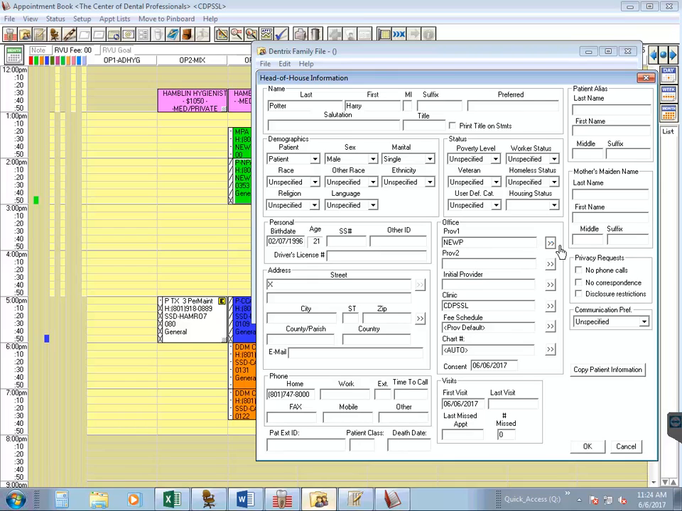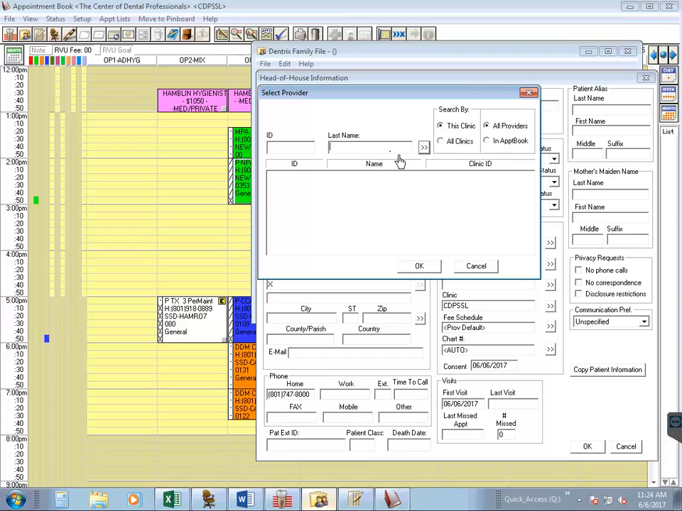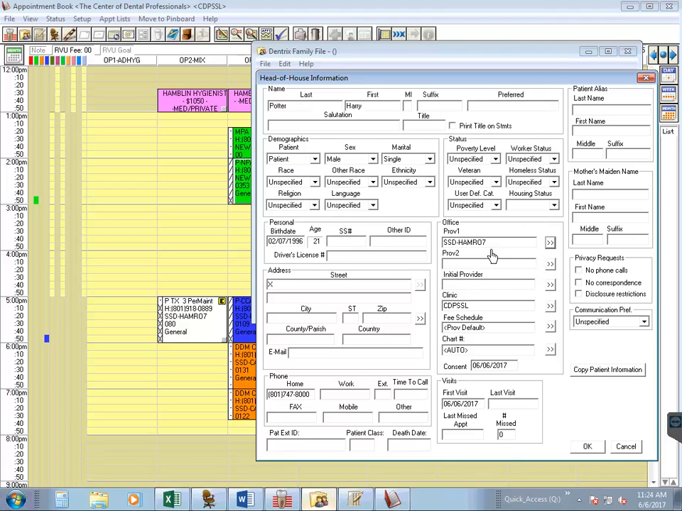So we're going to come up to the double arrows and we're going to type in Ham under last name and hit the double arrows. So we now have Dr. Hamblin's ID and it is the correct clinic, CDP SSL. So I'm going to select that and press OK. I also want to make sure that the clinic is correct. It is under CDP SSL. So now that we have entered in all of the patient's information, we're going to hit OK.